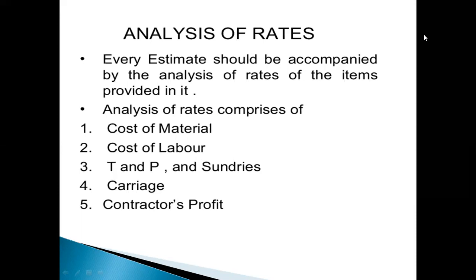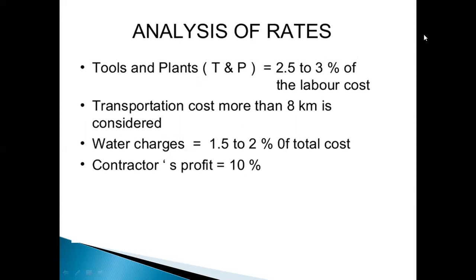Analysis of rates involves comparison of the cost of material, cost of labor, T and P, where T means tools and P means plants, carriage, and contractor's profit. The tools and plants percentage is 2.5 to 3% of the labor cost.